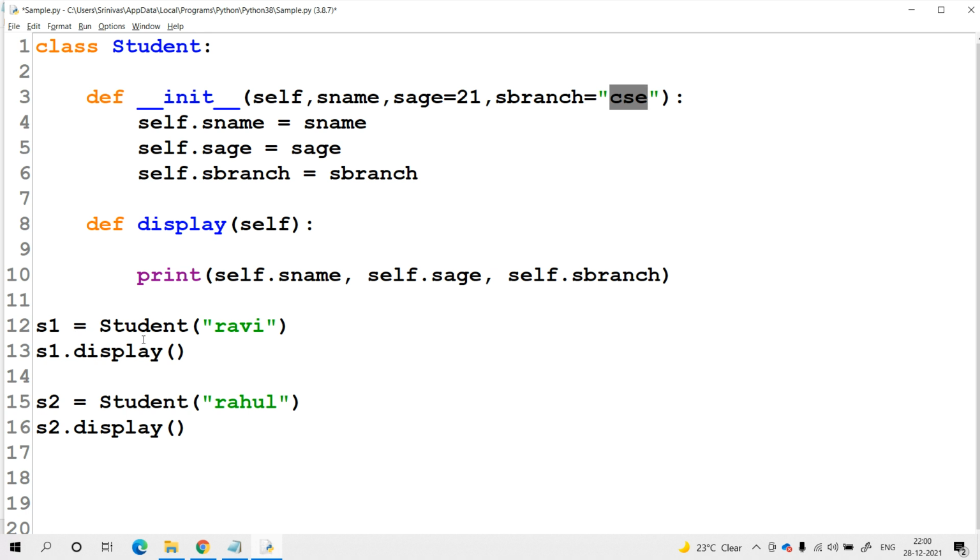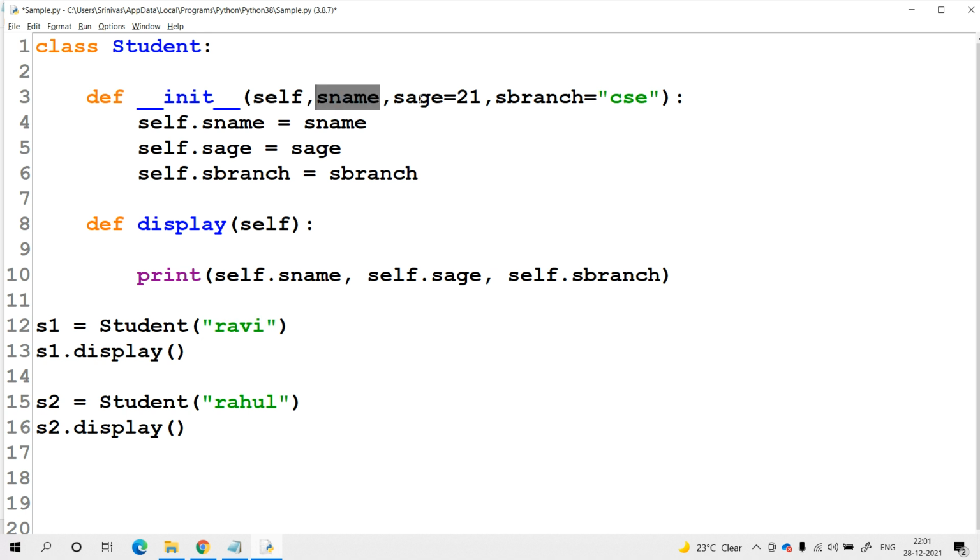And at the time of creating the object of the given class, without passing s age and s branch, what will happen? Automatically, whatever default values are available for s age and s branch will be assigned to the instance variables which are available in the student class. So all of you please check it. While creating the first object, student1 object, I am calling the same constructor. But while calling the constructor, I am passing only one value. What is that value? The name of the student for the s name.